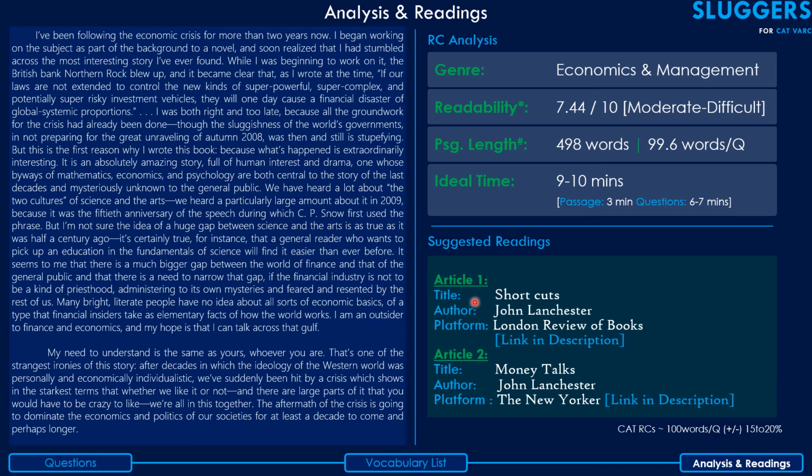The two articles that we have taken up here are, the first one, Shortcuts, and the second, Money Talks. Both of these articles are by the same author who wrote the article from which this passage has been taken, and the links for both can be found in the description. Okay, so with that we are done with the analysis and reading section.